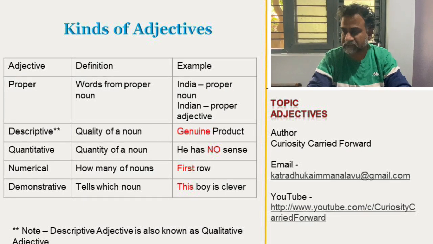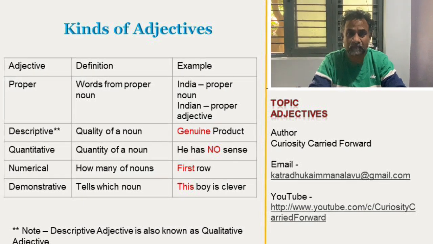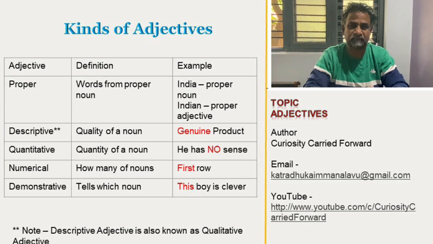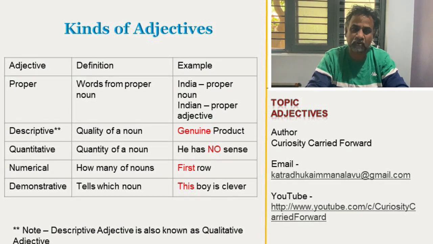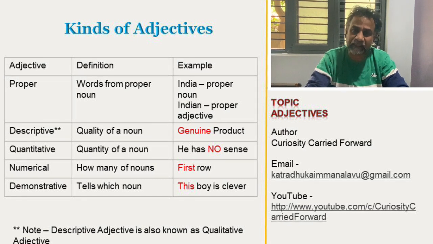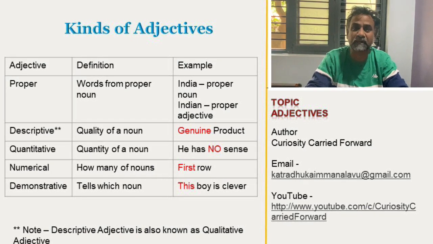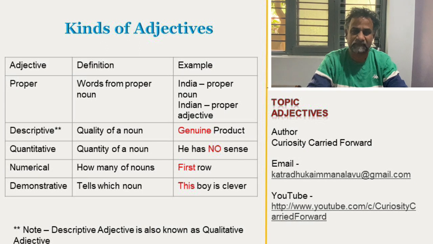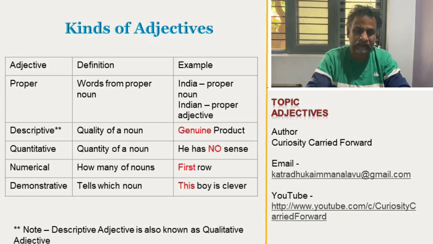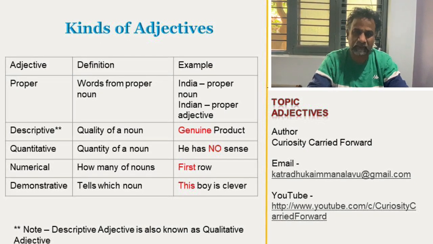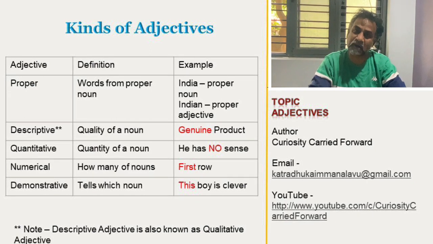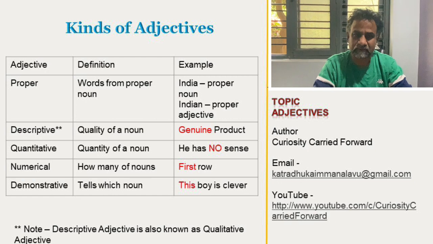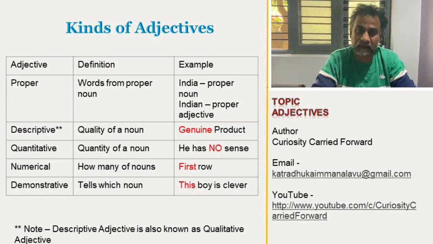The proper adjectives are the words from proper noun. Okay. See for example, India. That is proper noun. If I say I am an Indian, that is a proper adjective. India is a country, that is a proper noun. Country is a noun. India is proper noun. Indian is proper adjective. Understood. Clear, no? So that is proper adjective.